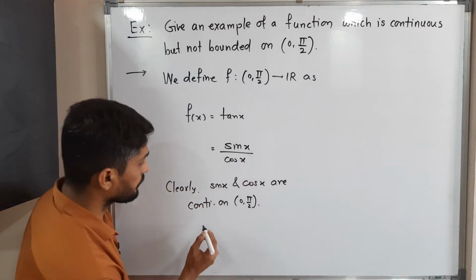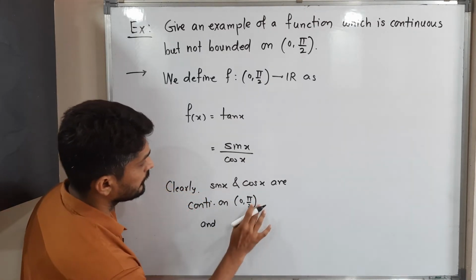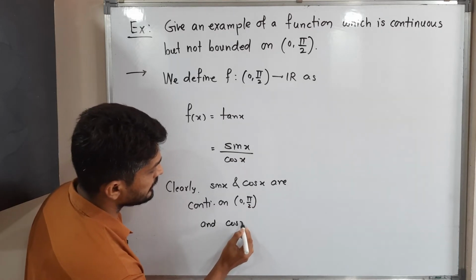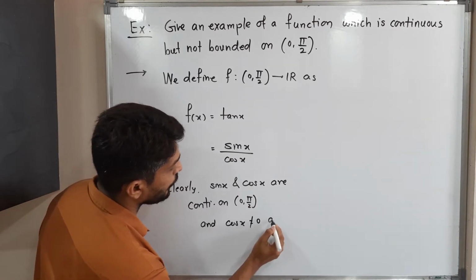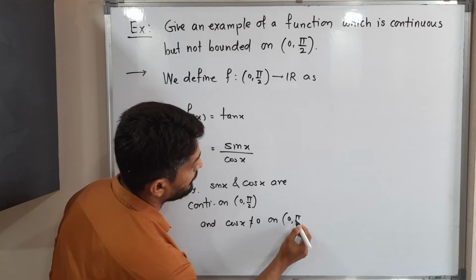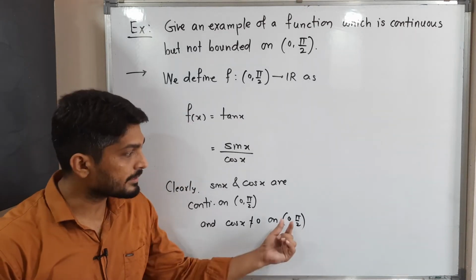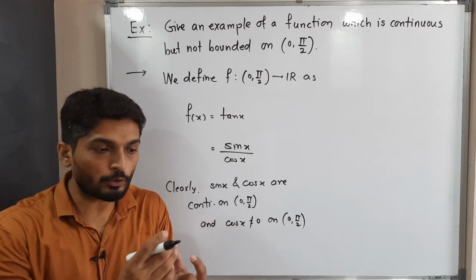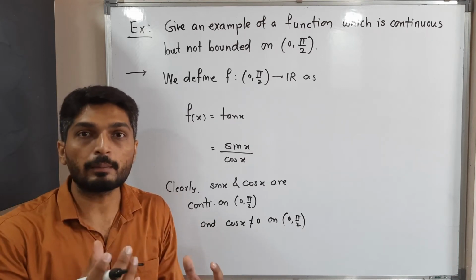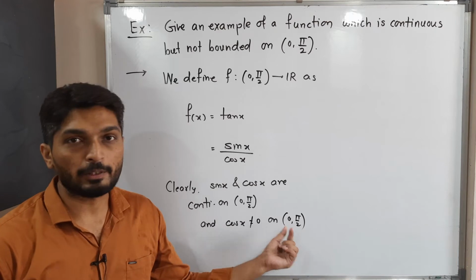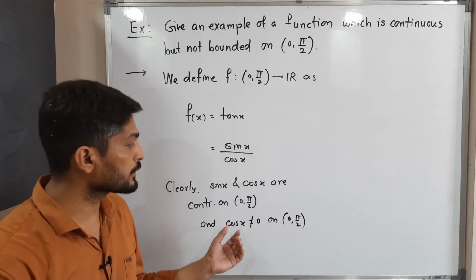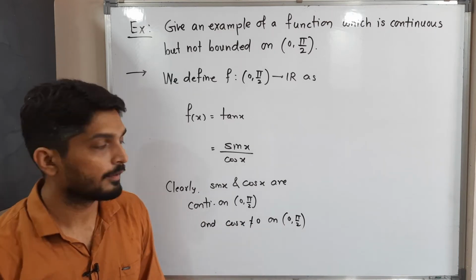And one more thing, cos x is not equal to 0 on 0, pi by 2. We know that cos pi by 2 is 0. But see, this is an open interval, so you cannot take the end point. You can take the points between 0 and pi by 2, but you cannot take pi by 2. So that's why cos won't be 0 in this interval.